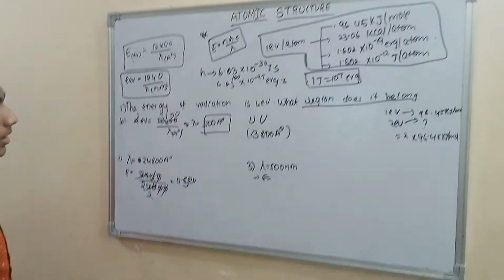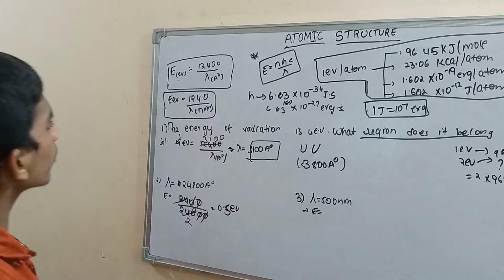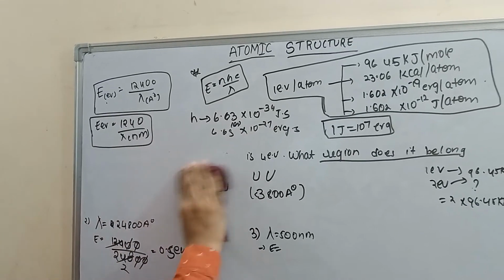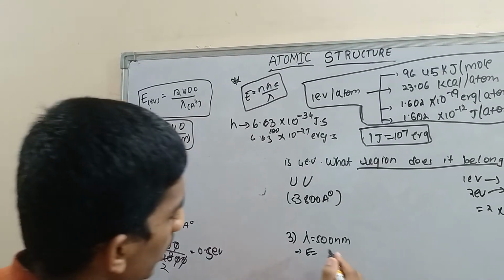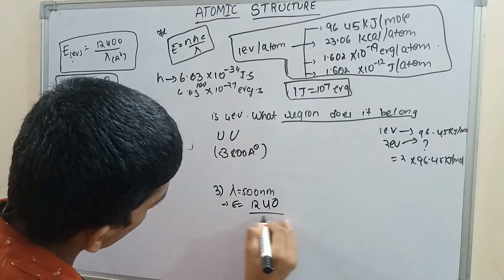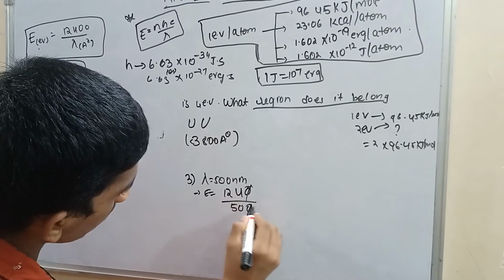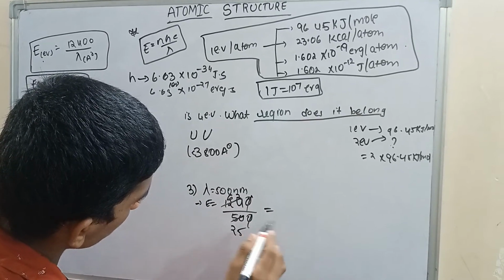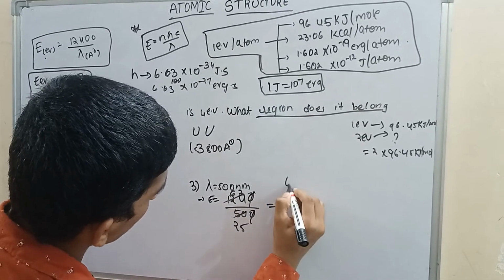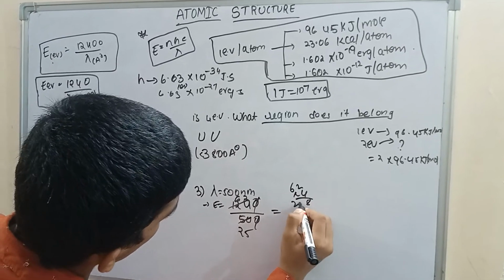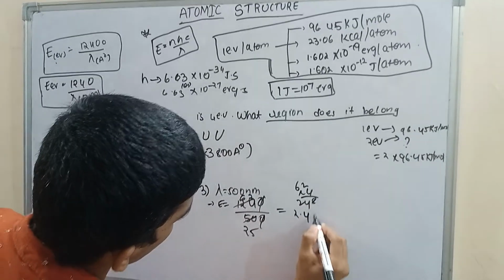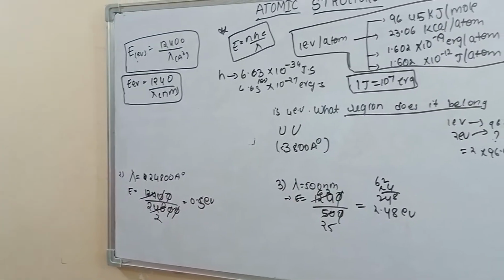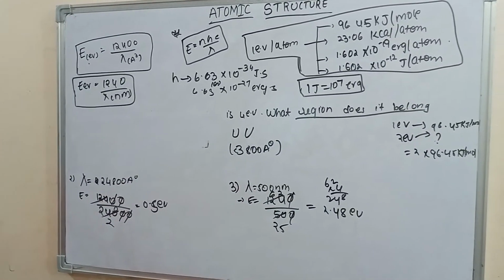Let's calculate 1240 by 500. 62 into 4. Do we need this calculation? Yes, for sure. 2.48 electron volts. Same thing, convert into the units which they asked in the question.